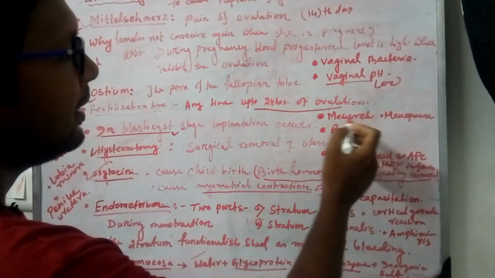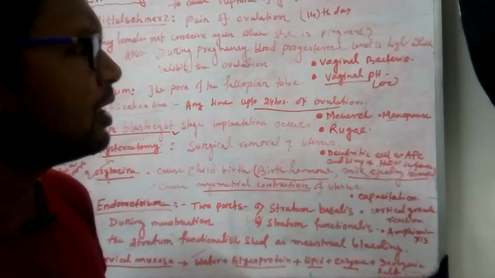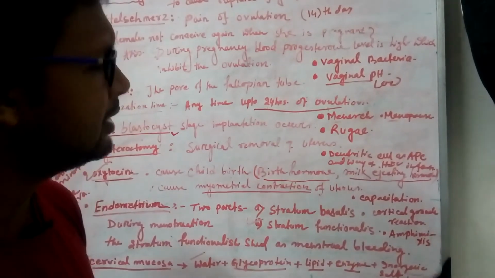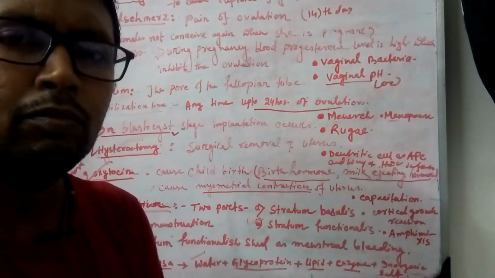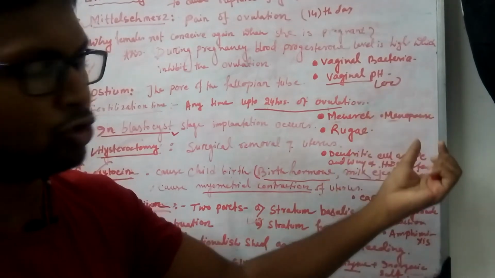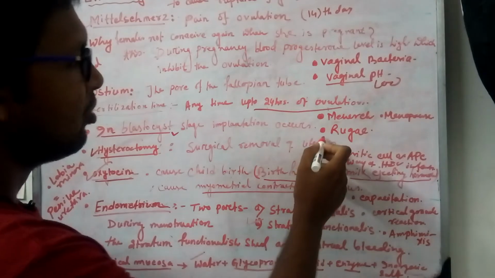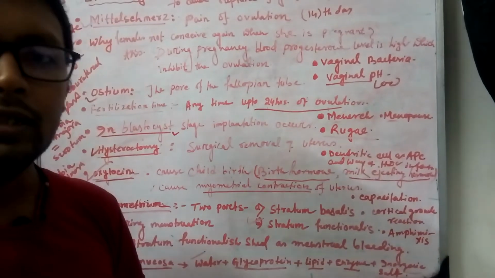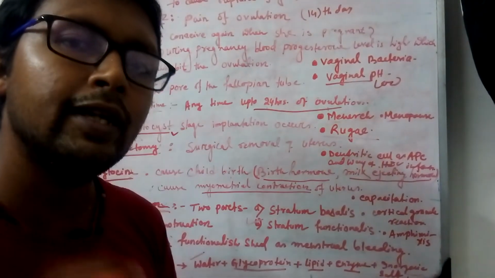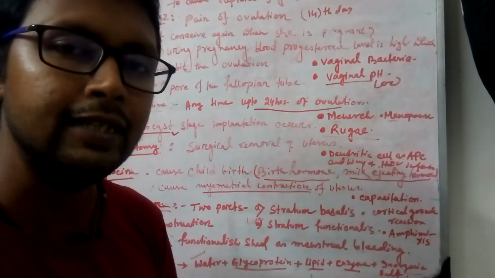Menarche and menopause are very common terms: menarche is the onset of menstruation, and pause means stop, so the stop of menstruation is called menopause. Rugae are small undulated layers present inside the vagina.